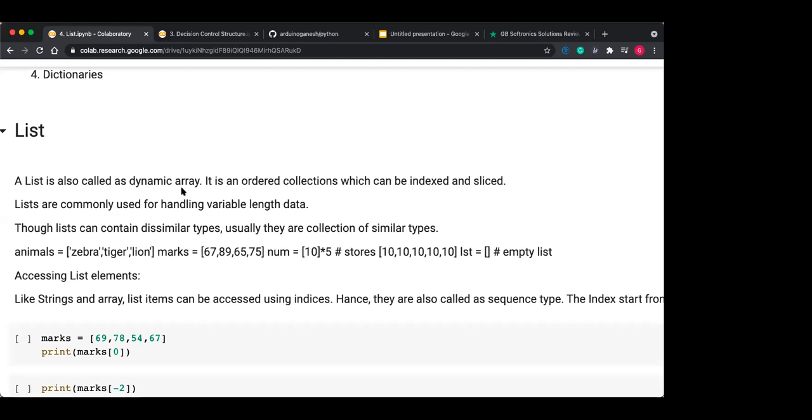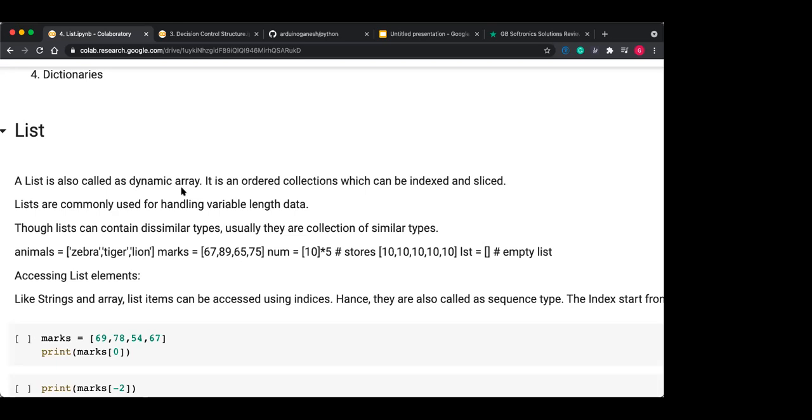If we don't know the size of that data, then the list is very useful. So create an empty list, add the first item, then the second item, then the third item, like that. So the list size can vary as per your requirement.